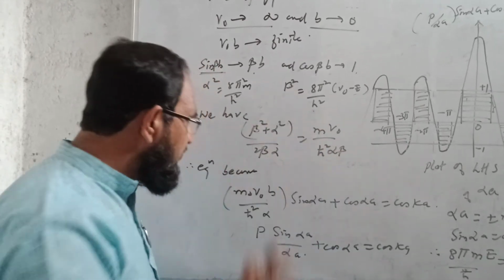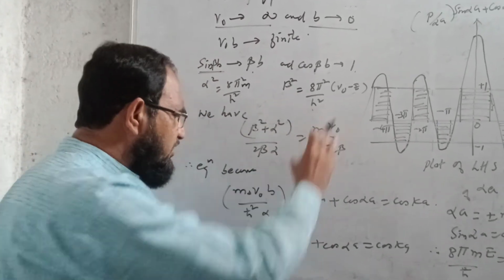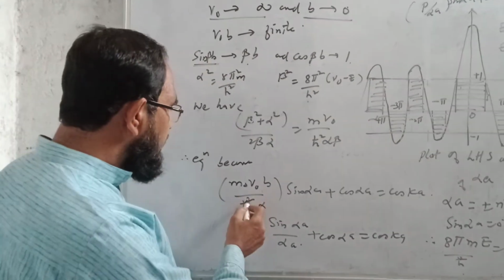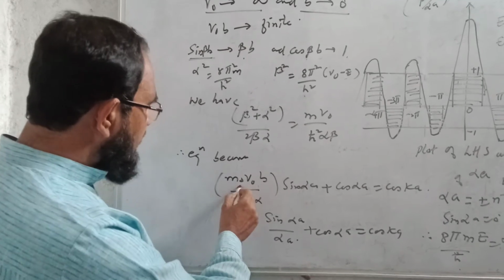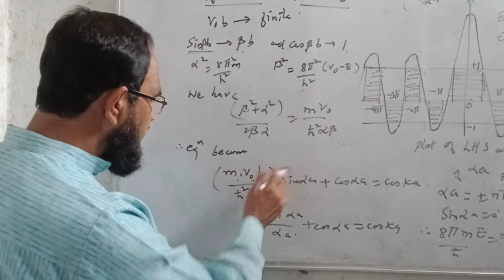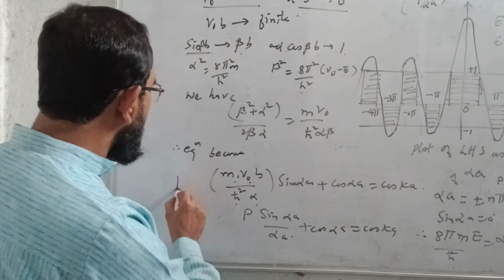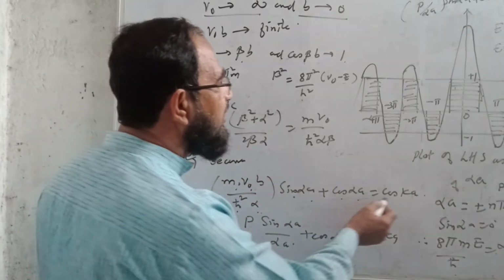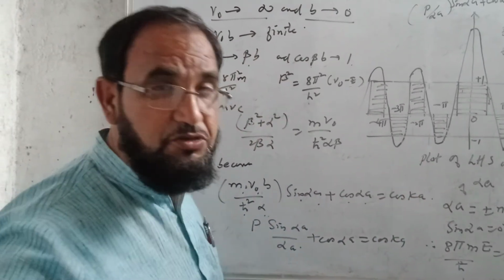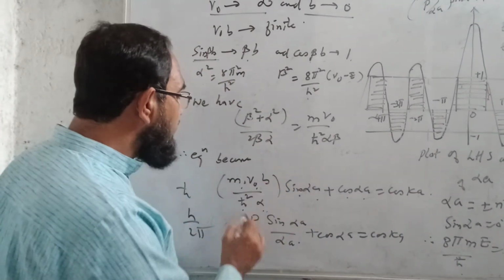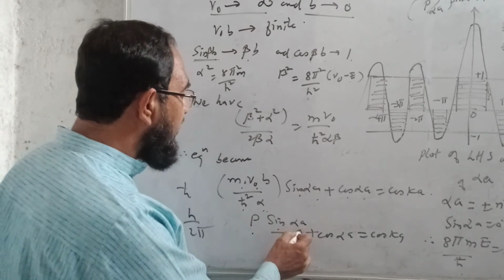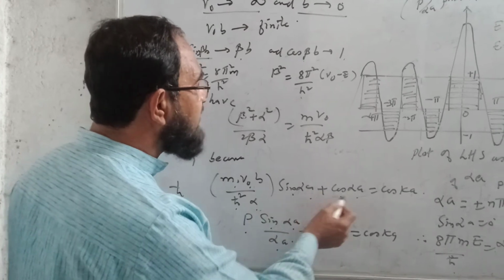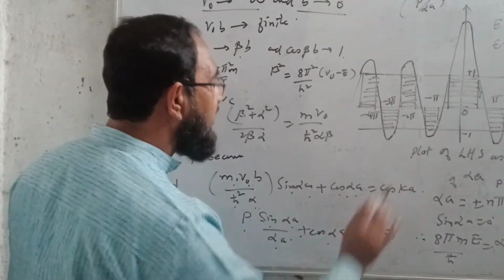Therefore I can write that value of (beta square plus alpha square) upon 2 beta alpha as m V0 b upon h cross square alpha. Means for this I can write in that equation which we obtained after solving the determinant: m V0 b upon h cross square, where h cross means h upon 2 pi, sin alpha a upon alpha plus cos alpha a is equal to cos ka, as b tends to 0. So for this I will write here P sin alpha a upon alpha a plus cos alpha a as it is, and then cos ka as it is.